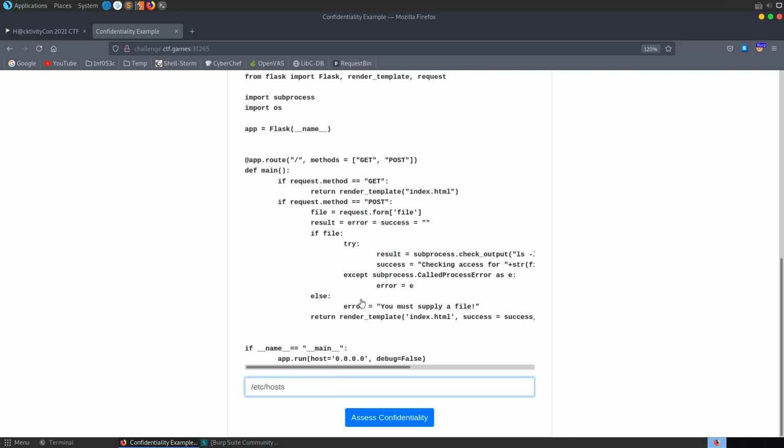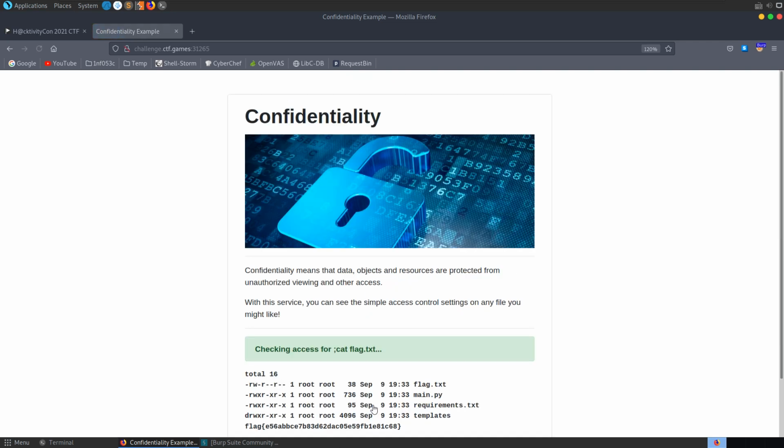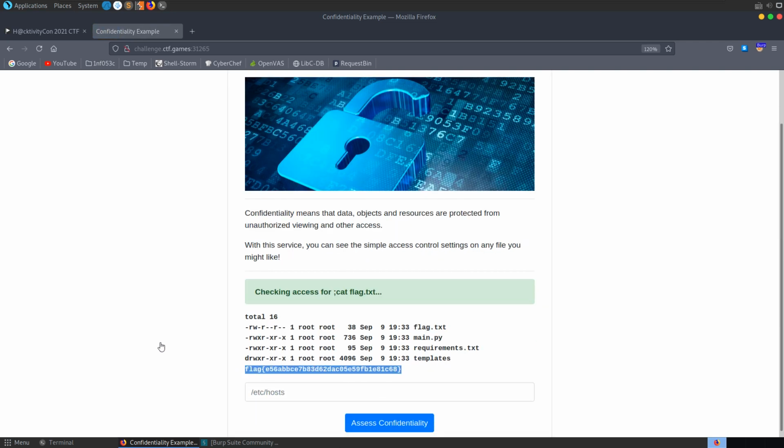Obviously that's not what we're looking for, so let's instead do cat flag.txt, and there we have our flag.